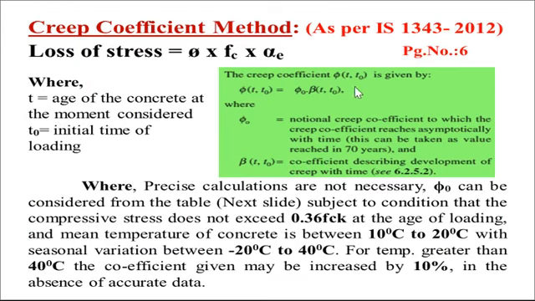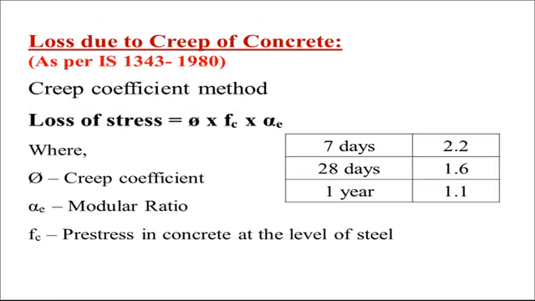So the creep coefficient method is as per IS 1343 2012. Refer to these tables. This is the loss due to creep as per the old IS code, that is phi into Fc multiplied by alpha c. Phi, you can take from this side. Fc is known to us and alpha c is the modular ratio. This is also known to us, and we get the loss of stress due to the creep. This is as per the old IS code.